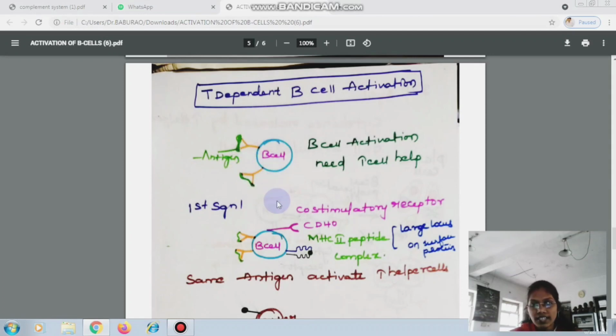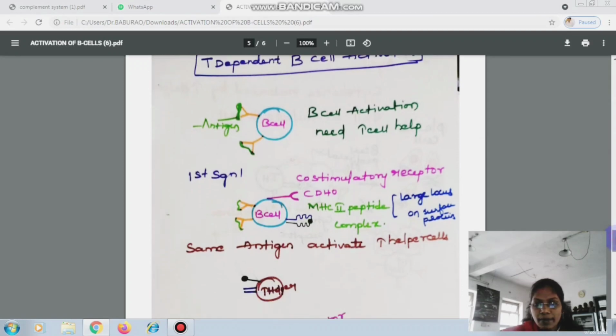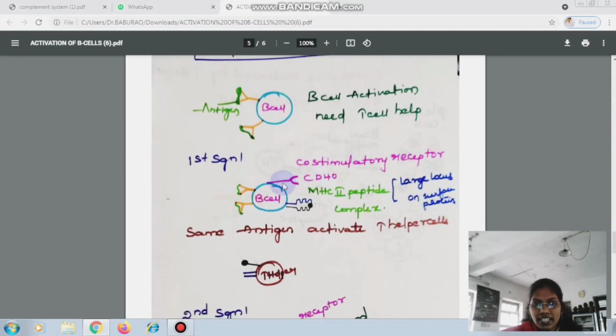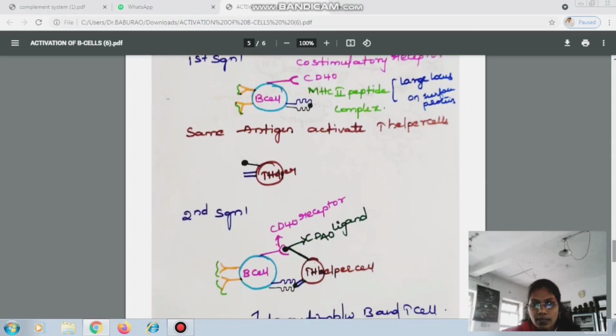Here comes the first signal. Then immediately the B cell gives rise to a co-stimulatory receptor, right? And MHC peptide antigen processing takes place. Whatever antigen the B cell has bound gets processed and presented in the MHC peptide complex, right? Immediately the same antigen can activate the T helper cell also. Now here comes the T helper cell.